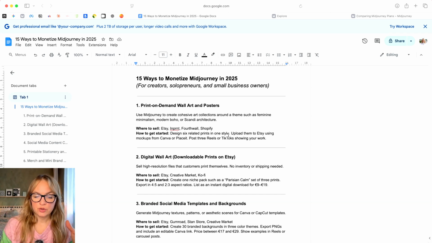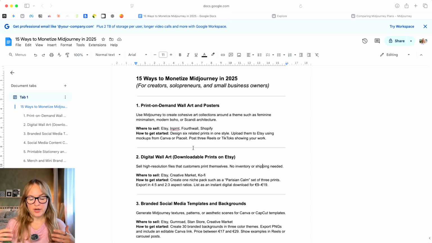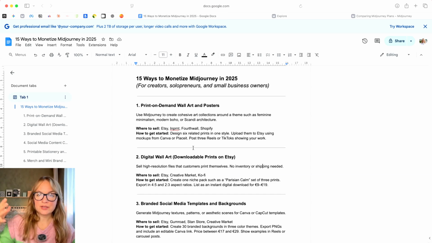The difference between digital wall art and print on demand wall art is basically this: when you go to Etsy and you've created your image, you upload it as a file. When people purchase it, Etsy will automatically send this image to them. In the case of print on demand, it's pretty much the same idea, but you need to connect to a print on demand provider in the background, like Printify, Printful, Gelato, there are many of them. You connect your Etsy shop or your Shopify shop to that, and once someone purchases, they're purchasing it as a physical print.